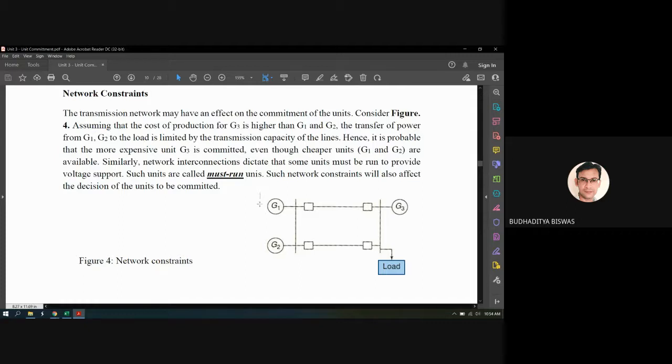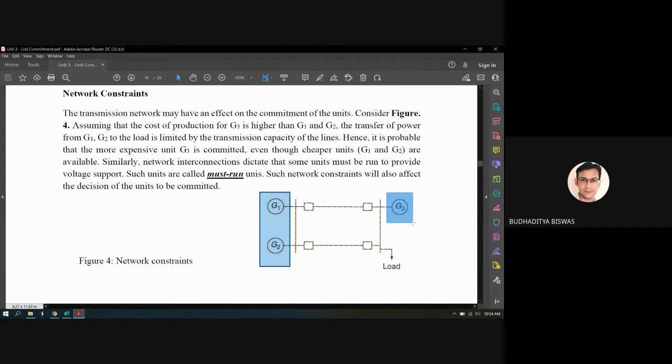Instead of taking the load from G1 and G2, we need to commit G3 also. Why? Because this load demand is not able to be satisfied by G1 and G2, not because of their generation, but due to the limits of the transmission line.